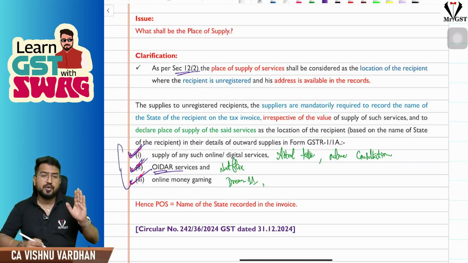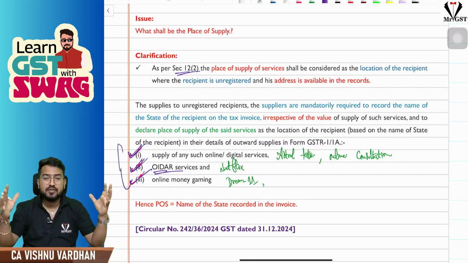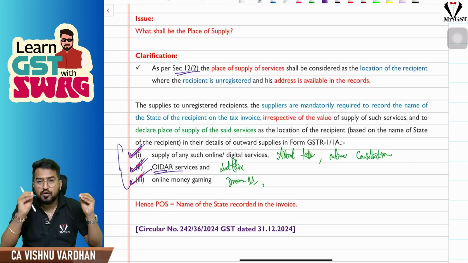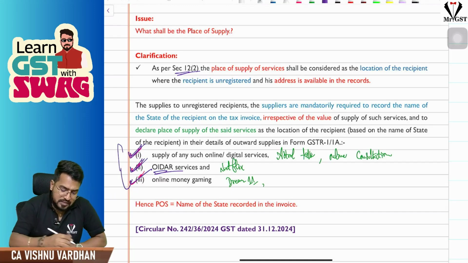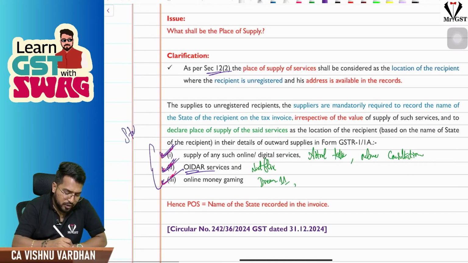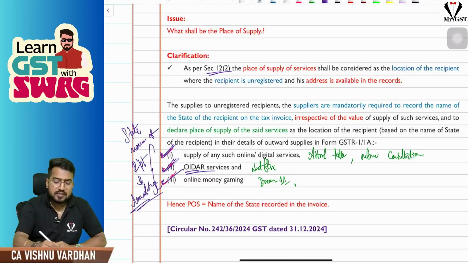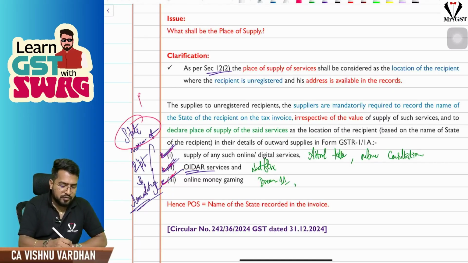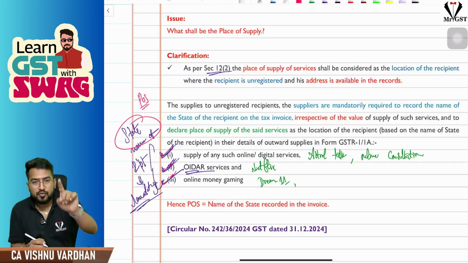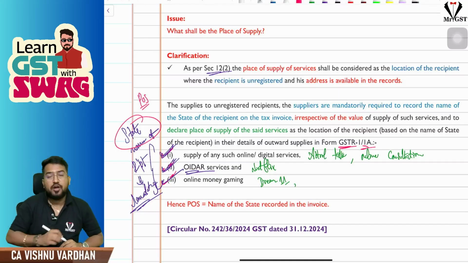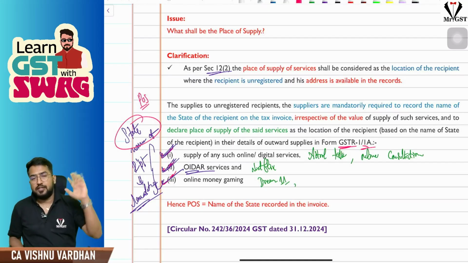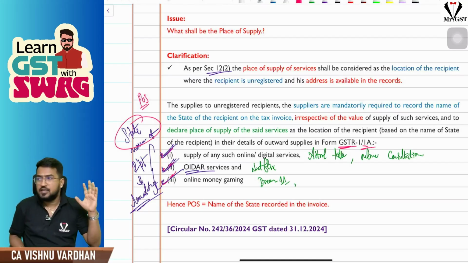What is it mandatory for you now? To take the address of the recipient. Address of the recipient does not mean door number and all these things are required. At least make sure you are taking the name of his state. So the state name is mandatory. Take the state name of the recipient. This itself will become the place of supply, and you have to file that when you are filing your GSTR 1 or 1A, as the case may be. Give the details of place of supply of your recipients and pay the taxes accordingly.